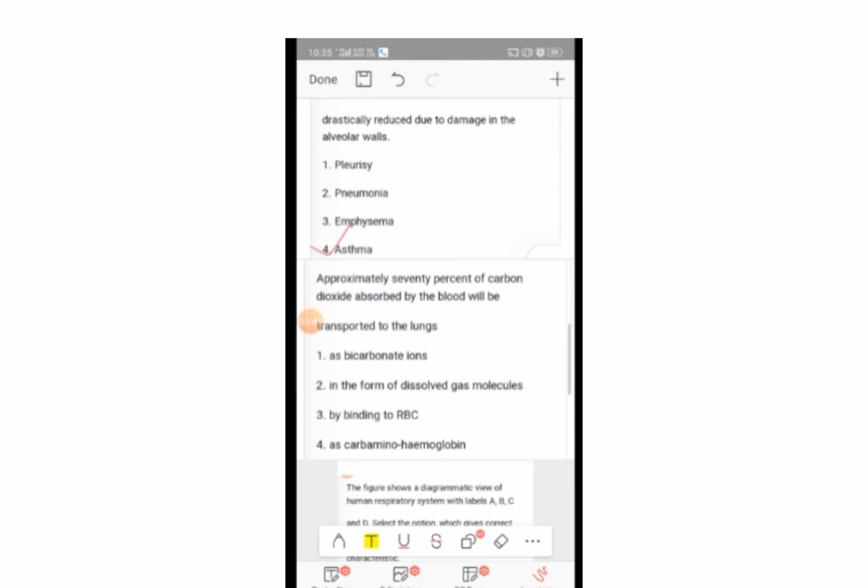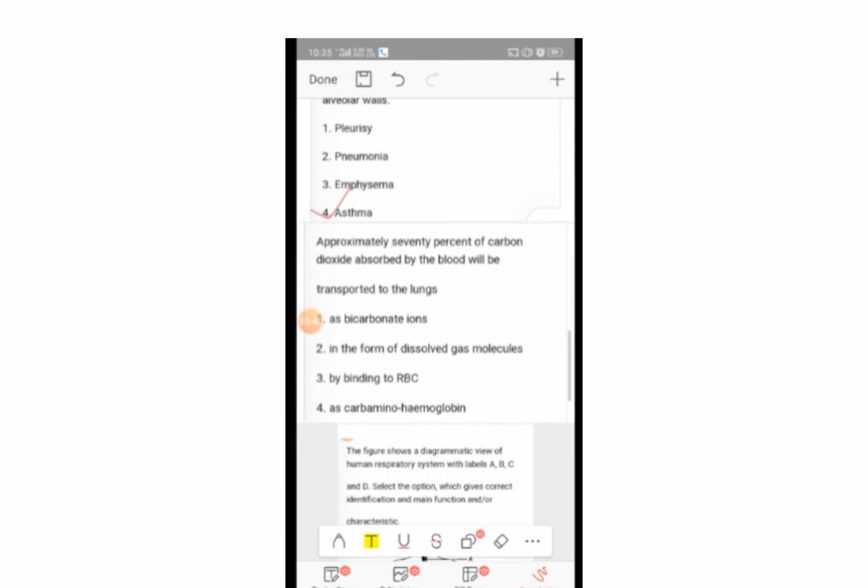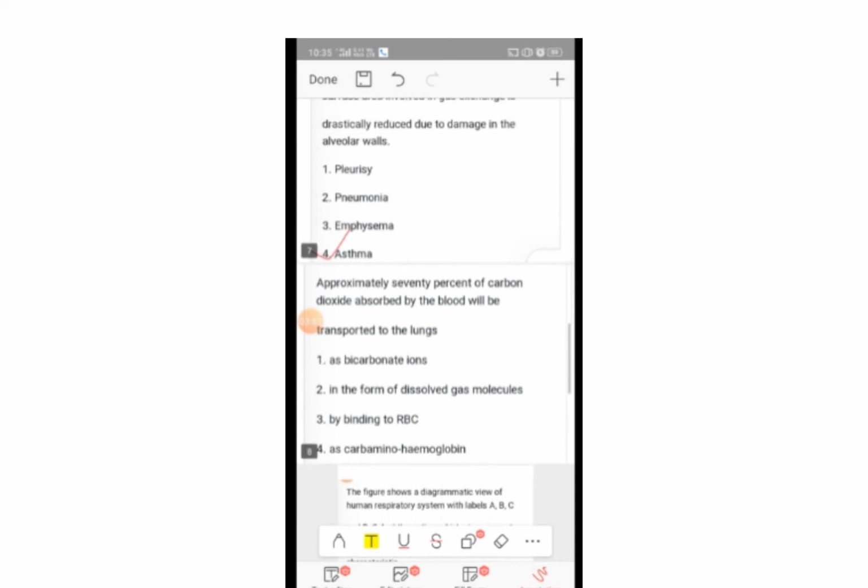Approximately 70% of carbon dioxide absorbed by the blood will be transported to the lung as bicarbonate ion, in the form of dissolved gas molecule, or by binding to RBC as carbaminohemoglobin. The answer is first, as bicarbonate ions.